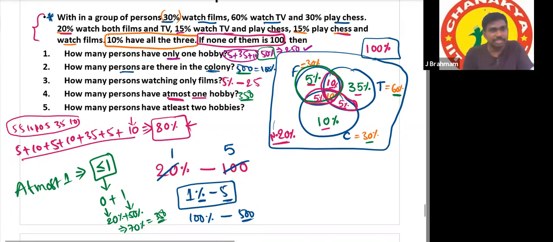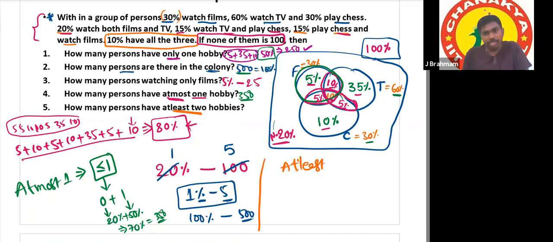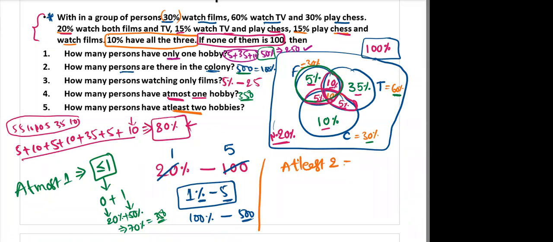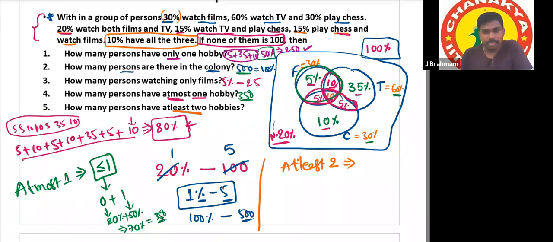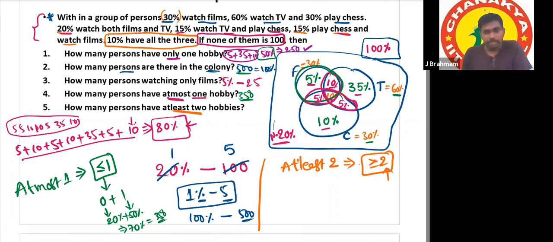And last question for this session. Tell me, how many persons have at least 2 hobbies? At least is the minimum limit or maximum limit? Minimum. So at least how many hobbies should be there? 2. At most means maximum, other than that, minimum. So it should be greater than or equal to 2. It should not be below 2. Up to 2 is okay. Yes or no? Means it is 2 plus 3 plus 4 plus 5 up to infinite. We can take any number.